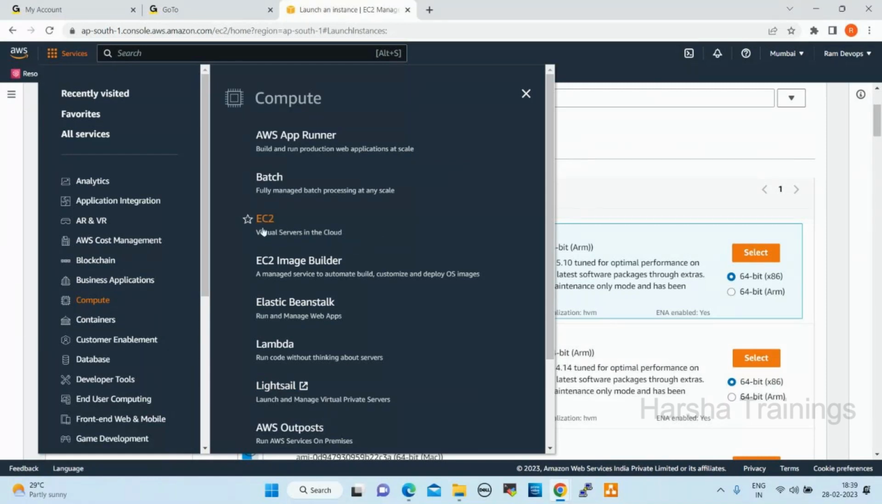EC2 is Elastic Compute Cloud. Why do we require this? To create an instance. What is an instance? An instance is a server. In AWS, a server we call an instance, an EC2 instance. In Azure we call it a VM, virtual machine. In Google Cloud we call it a VM instance. So this terminology is very important: an instance is a server.